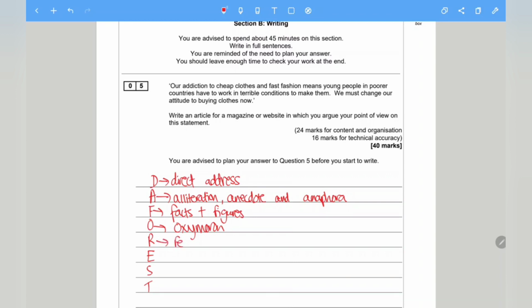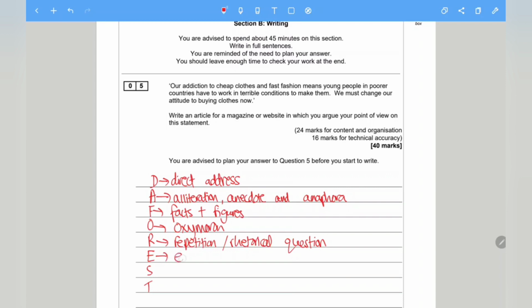R is repetition and rhetorical question. So again, very simple but effective when writing an article. Repetition is when you repeat a particular word or phrase throughout your answer. Again, it's used to emphasize a particular thing or idea. A rhetorical question is a question that requires no answer.